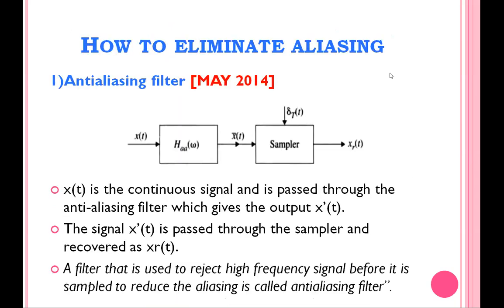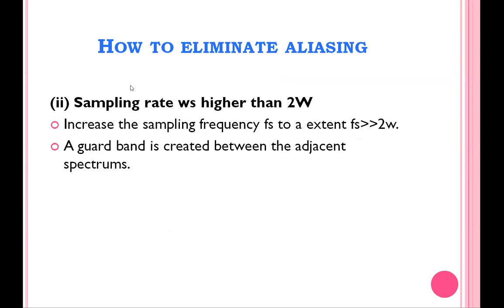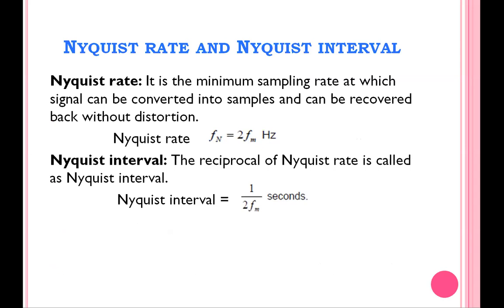In order to eliminate aliasing, we may use two steps. One is to use an anti-aliasing filter before sampling, and another is to choose the sampling rate greater than 2W. These are the two important steps to remove the aliasing process. These are the things behind the sampling process.